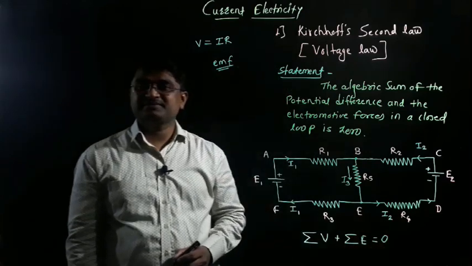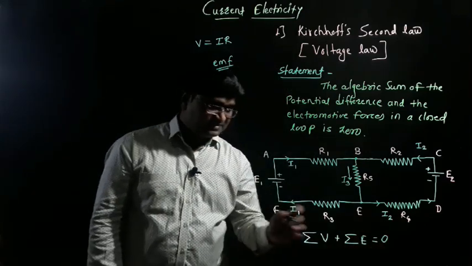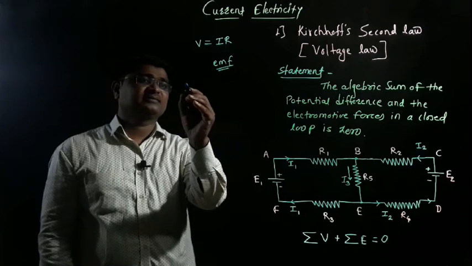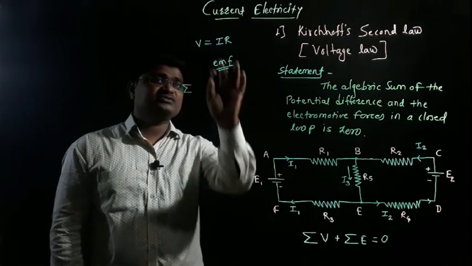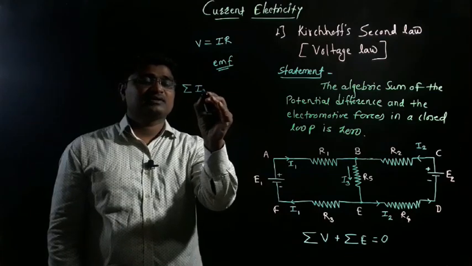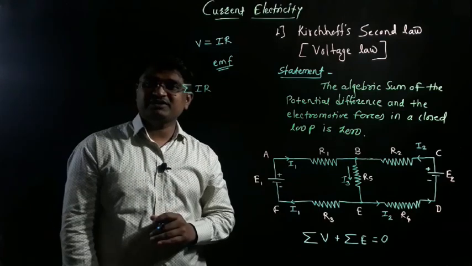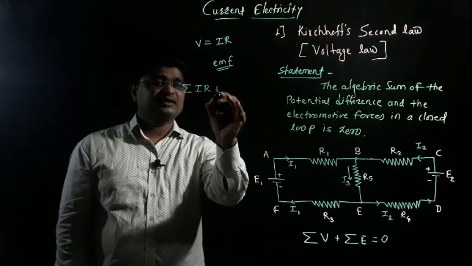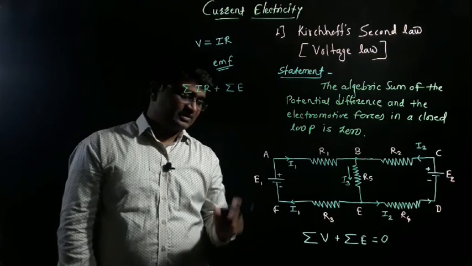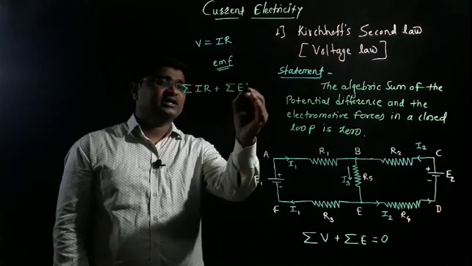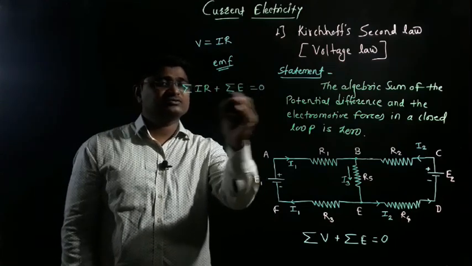This is the statement. The same statement we can write as summation V, where V means IR, the algebraic sum of potential difference, and also the algebraic sum of all EMFs like E1, E2, and this is always equal to 0.